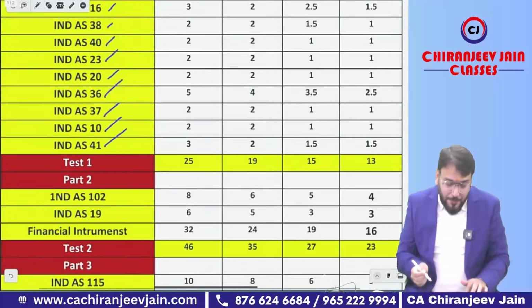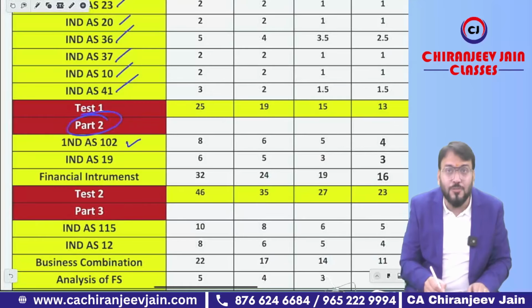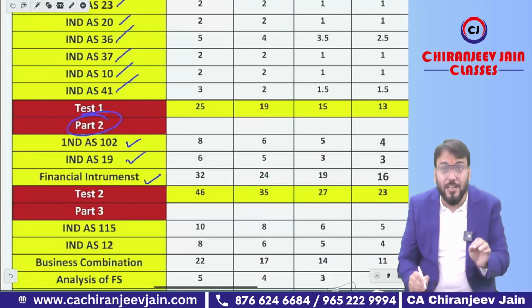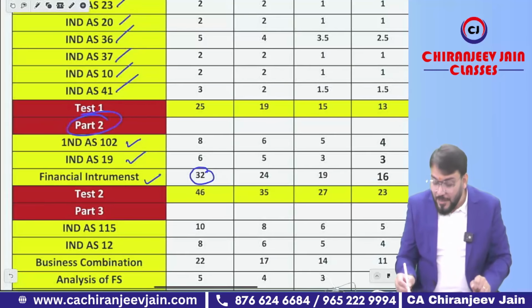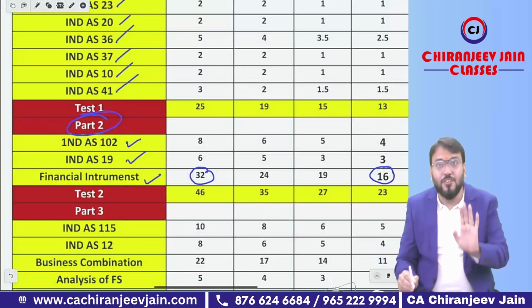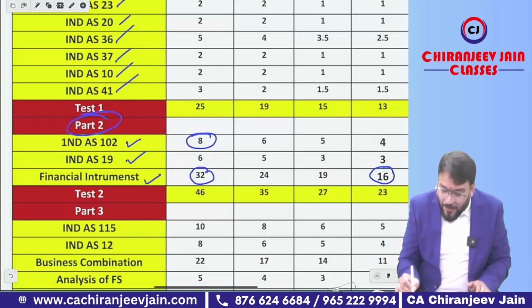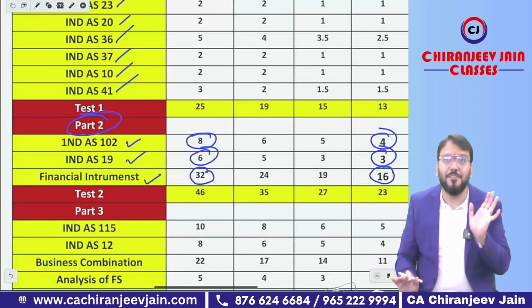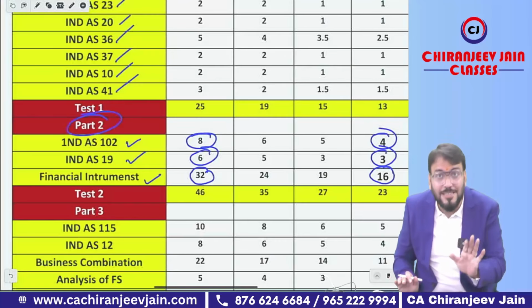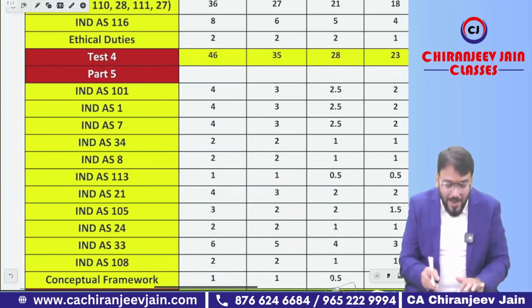Similarly, if you come to part 2, in part 2 I have given 3 chapters: Ind AS 102, Ind AS 19, and financial instrument. You can see for financial instrument I have given 32 hours if it is 200 hours and 16 hours if it is 100 hours. Just half. And for Ind AS 102, 8 hours, 4 hours. Ind AS 19, 6 hours and 3 hours. Got this point? So everything is prescribed. You need to follow that. Similarly, part 3, part 4, part 5, everything is given.